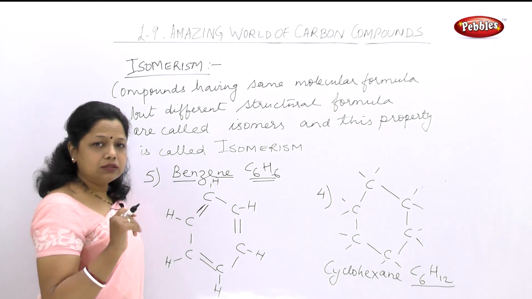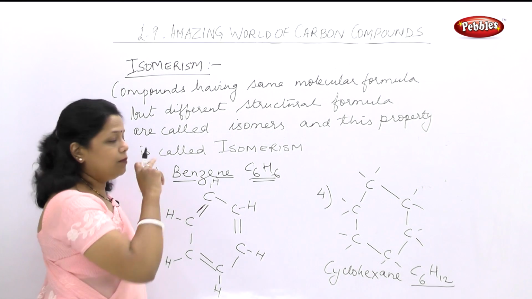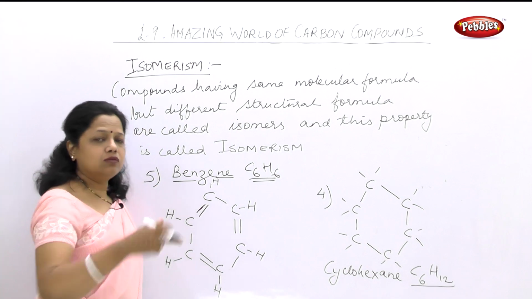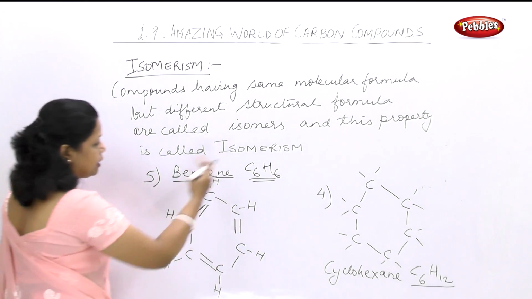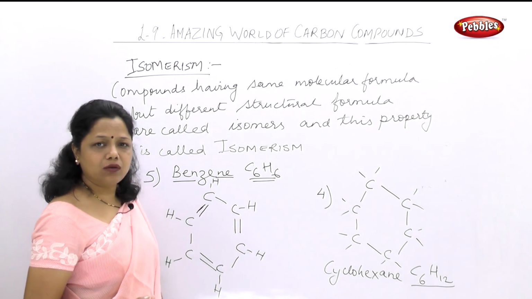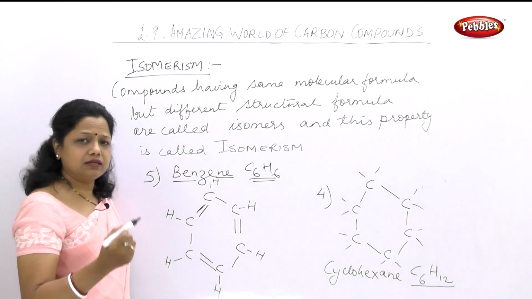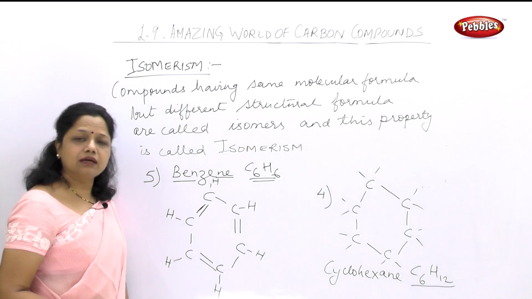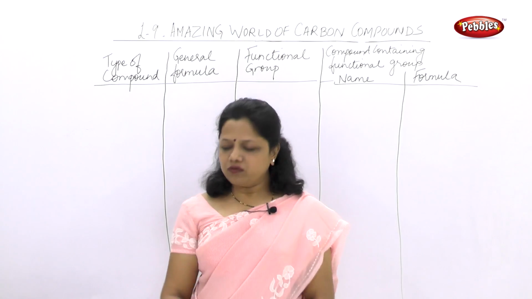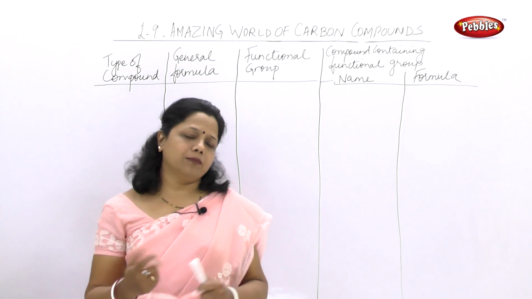So now we saw the isomers of hexane. Hexane, the straight chain can be formed, the open chain, the branch chain, the cyclohexane, and another type of cyclohexane is benzene having the formula C6H6, and here the alternate double and single bonds are present. So we saw how many types of isomers are possible in different types of compounds.